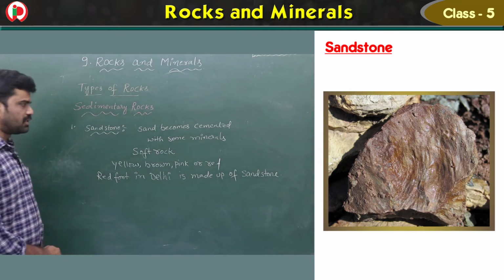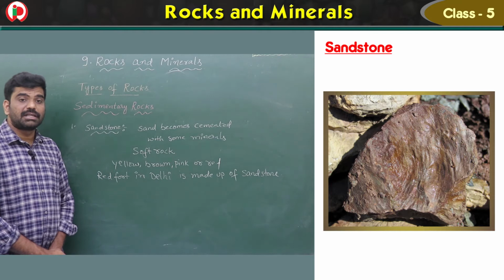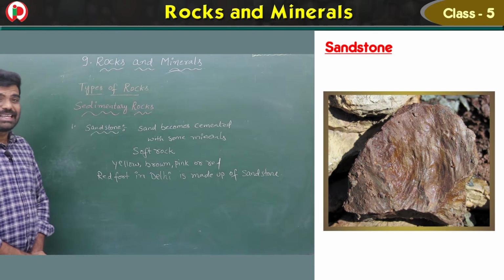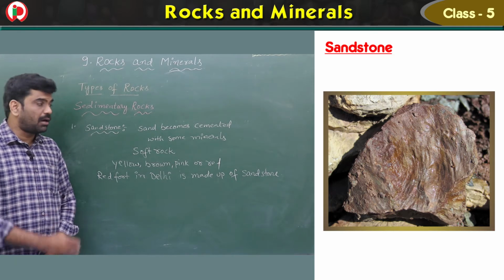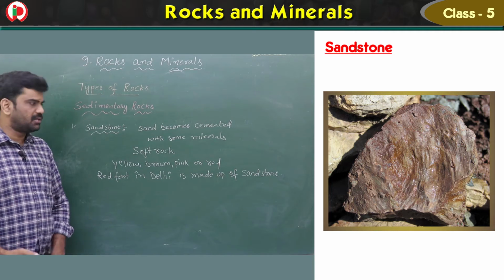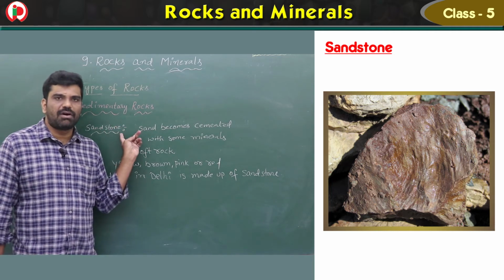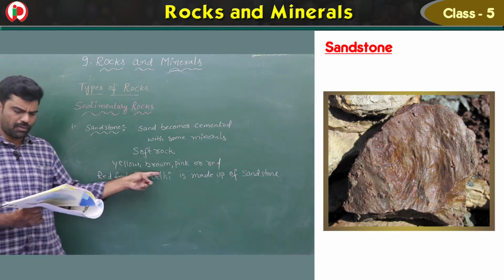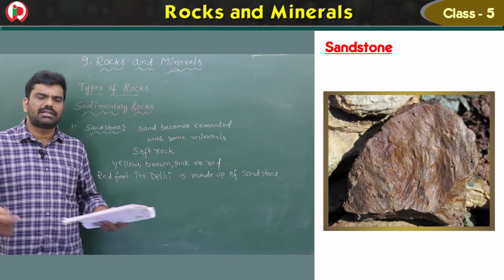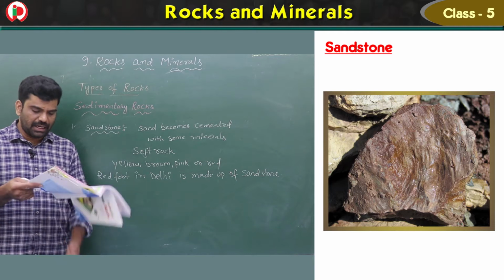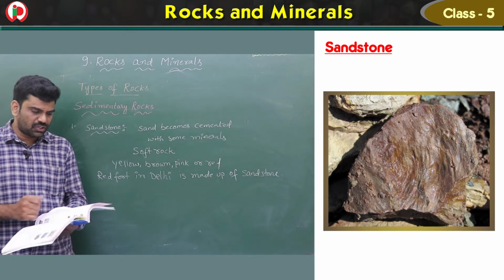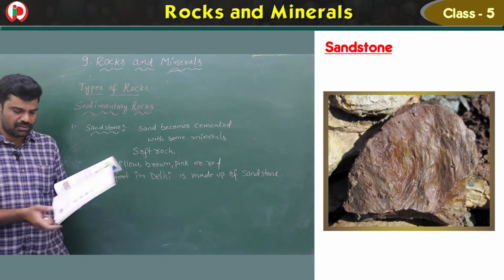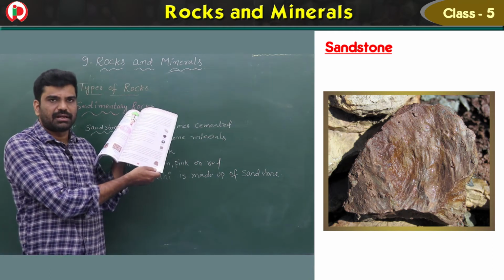So here the sandstone is an example for sedimentary rock. When the sand becomes cemented or hardened with some minerals, this sandstone is formed, and it is a soft rock. It can be yellow, brown, pink or red in color. What is the example? Red Fort in Delhi is made up of sandstone. Now we have the figure also here. See, children, the sandstone figure.